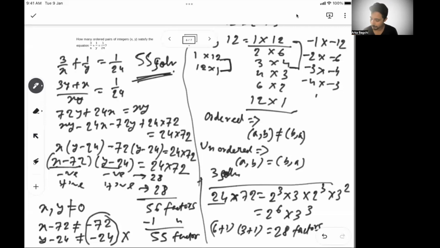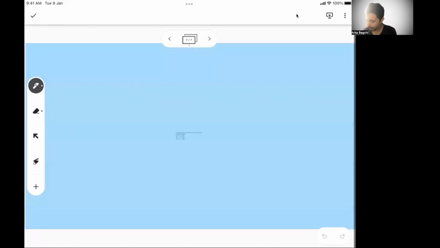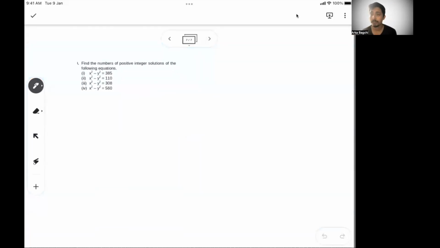Okay, let's move to the next one. Again, any doubt on the previous one, please ask. And now this is a set of 4 problems. So I'll do the first one and you can try the other 3 at home.